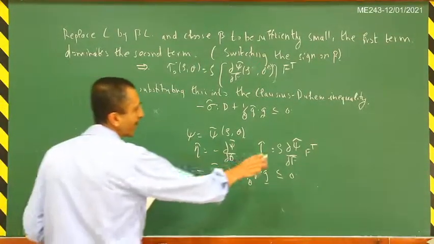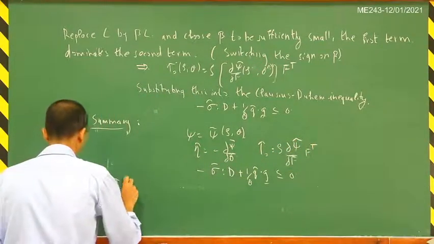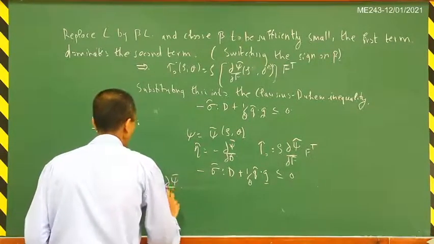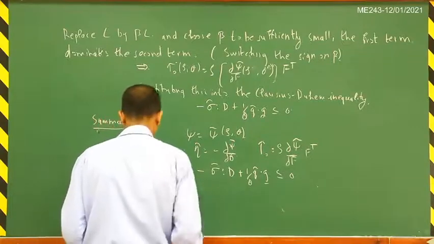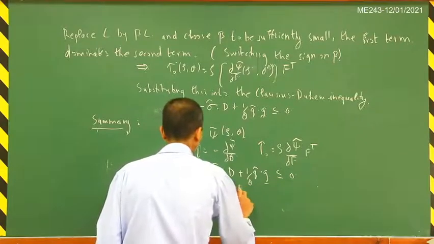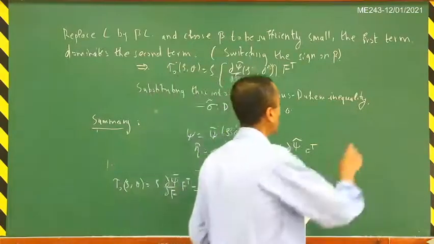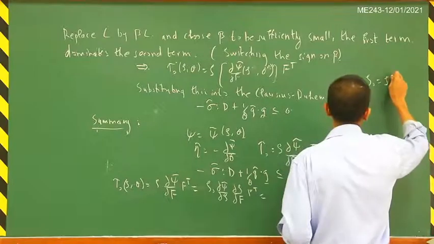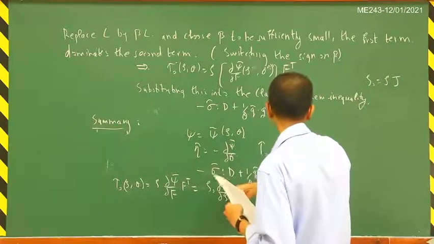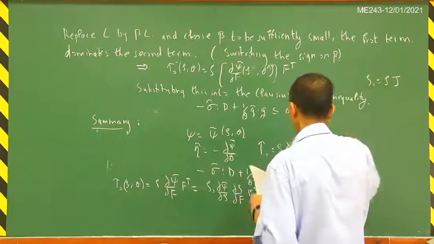Let me carry out that simplification. Basically you will get a hydrostatic state of stress for this equilibrium stress. So tau naught of rho, theta is equal to rho times del xi tilde by del f times f transpose. This is equal to rho times del xi tilde by del rho times del rho by del f times f transpose, and we use the fact that rho naught is equal to rho times J, so this del rho by del f would be the derivative of 1 by J with respect to f.